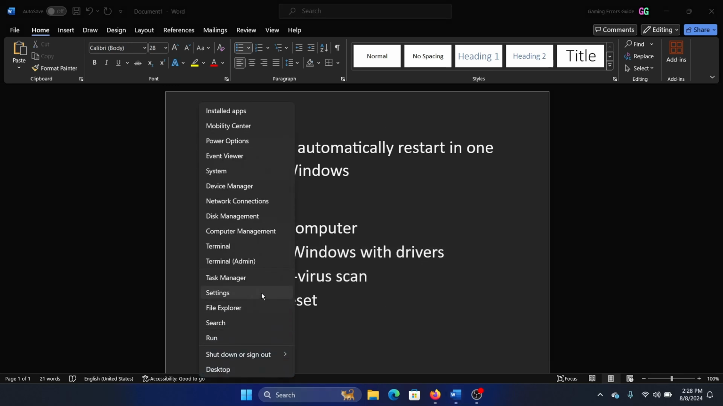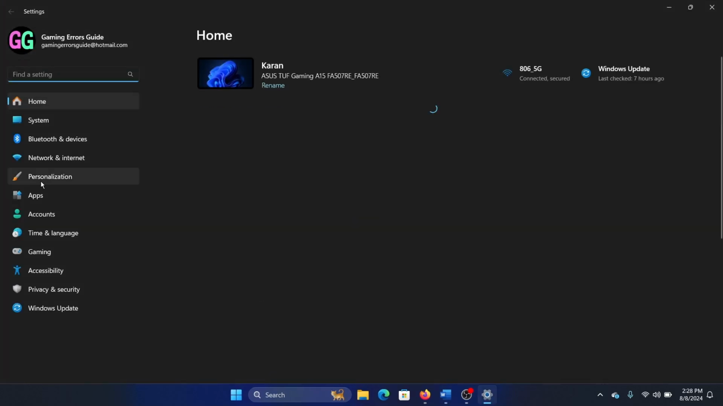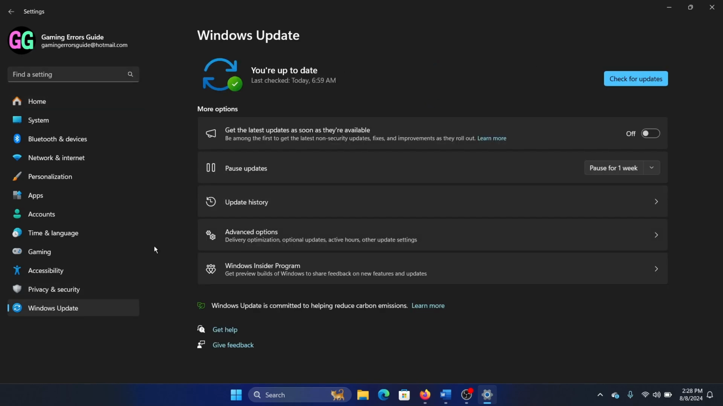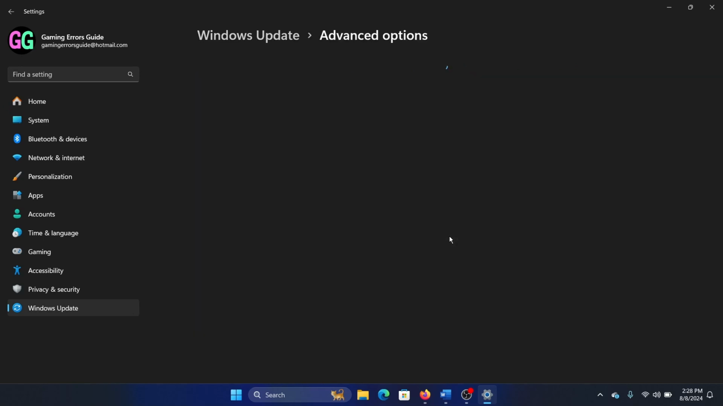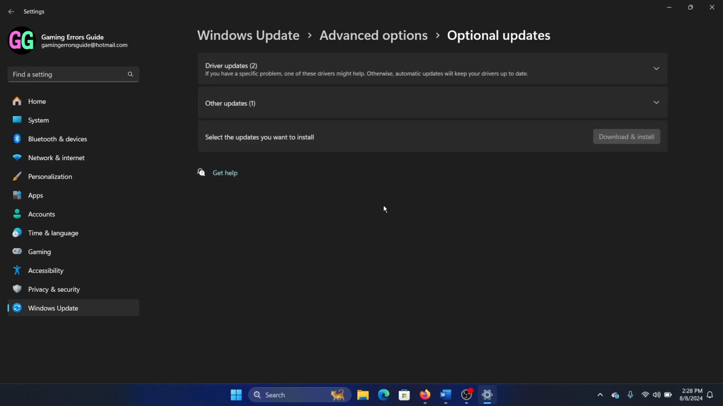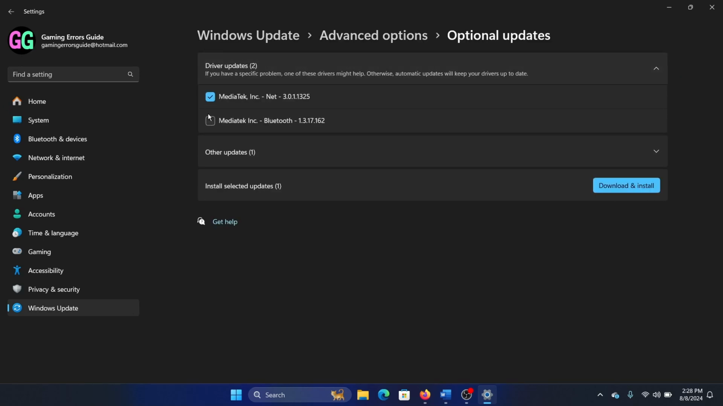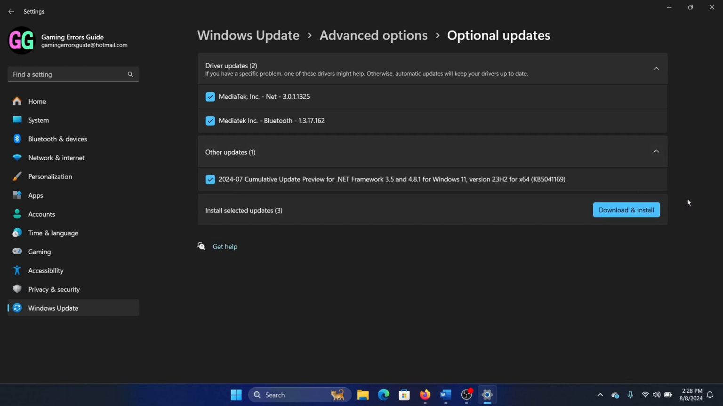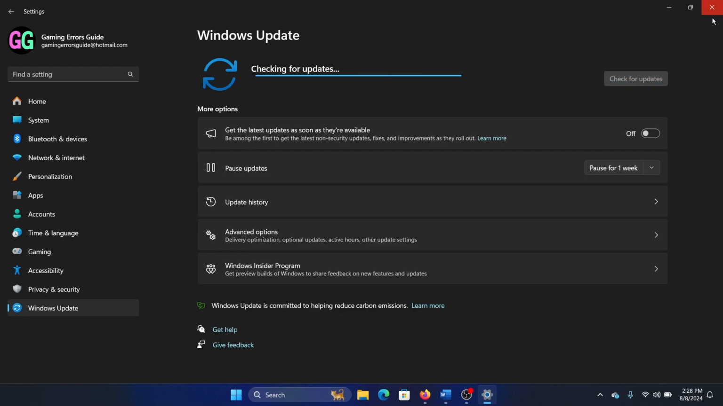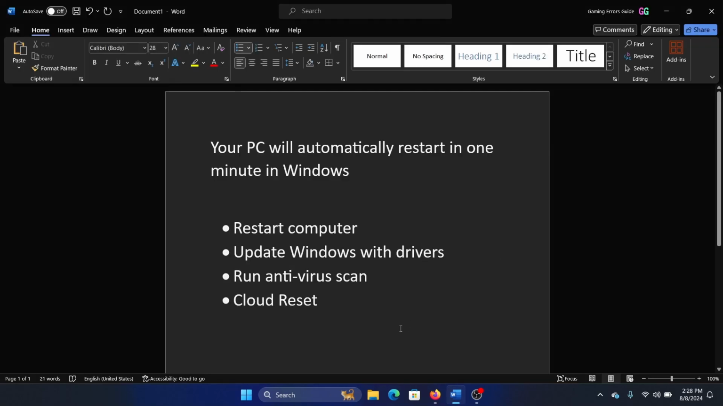Right click on the Start button and select Settings from the menu. Go to the Windows Update tab on the list on the left hand side. Click on Check for Updates. Select Advanced Options. Select Optional Updates. Expand this. Check all the optional updates and other updates as well. Click on Download and Install and make sure that each and every update is installed on your system.